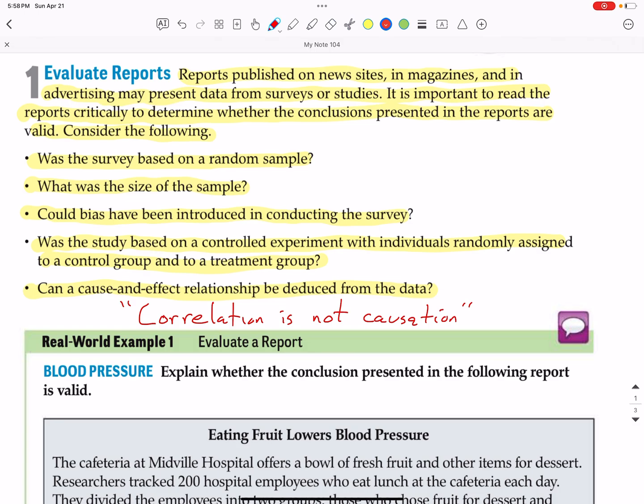And I'll give you an example that is not in your textbook and not here. A few years ago, there was a large amount of storks that were being seen in this particular small European town. At the same time, the population of the town was growing quite dramatically. So there was a correlation between the number of storks in the town and the number of people being born in the town. So does that mean that we can conclude that the storks were bringing the babies? Obviously not. Storks don't bring babies.